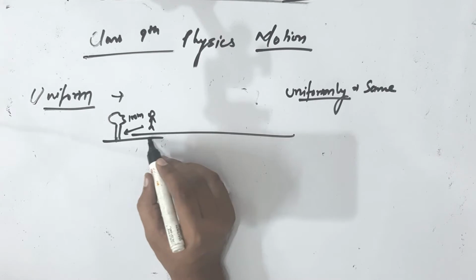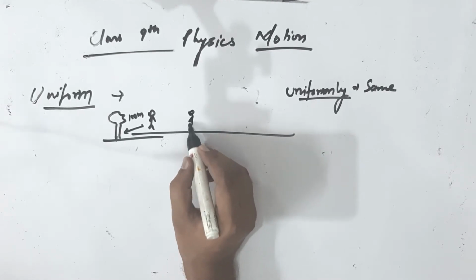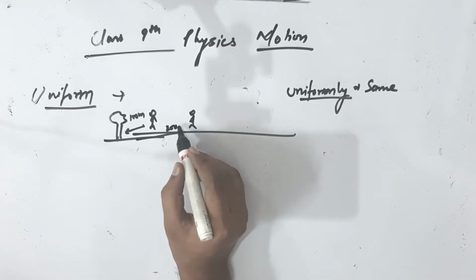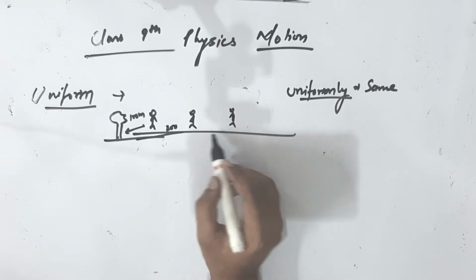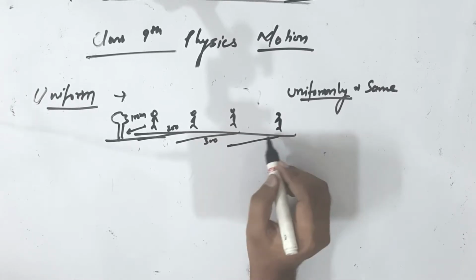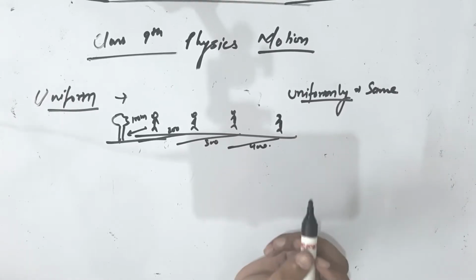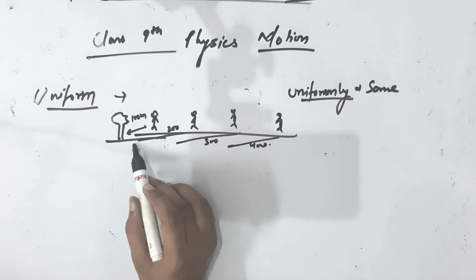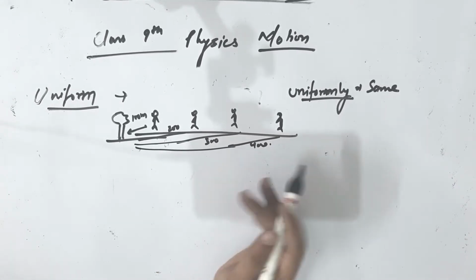After 10 minutes you are here, and it has increased by another 100 meter, and after 10 minutes it has increased by another 100 meter. After 10 minutes it has increased by another 100 meter. So here we can see the distance is increasing uniformly. That means the distance between the two objects is changing uniformly.